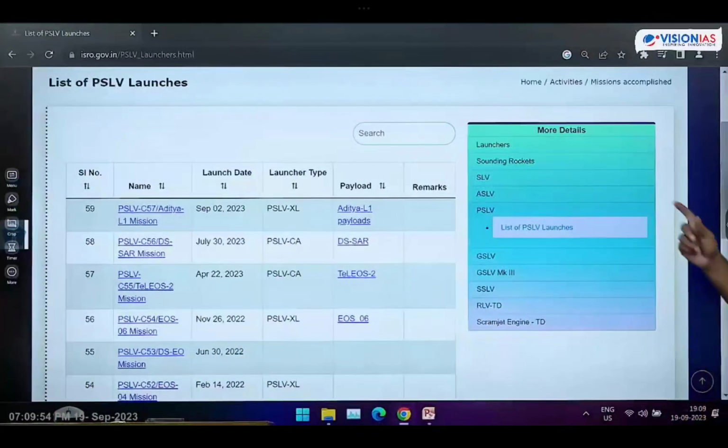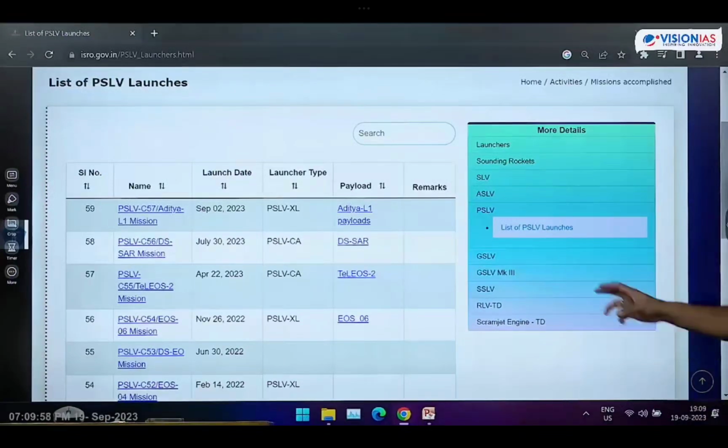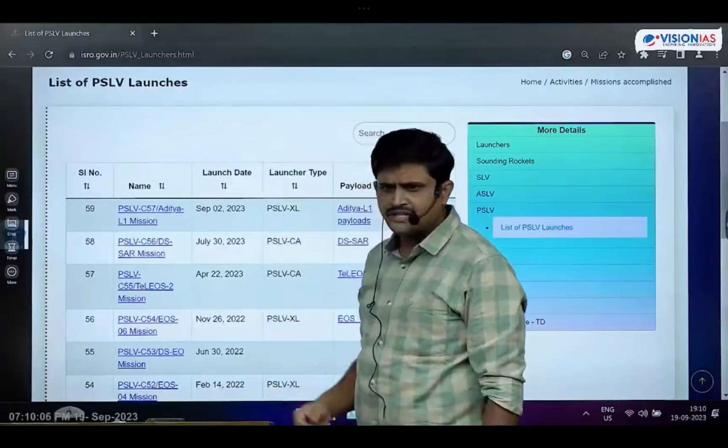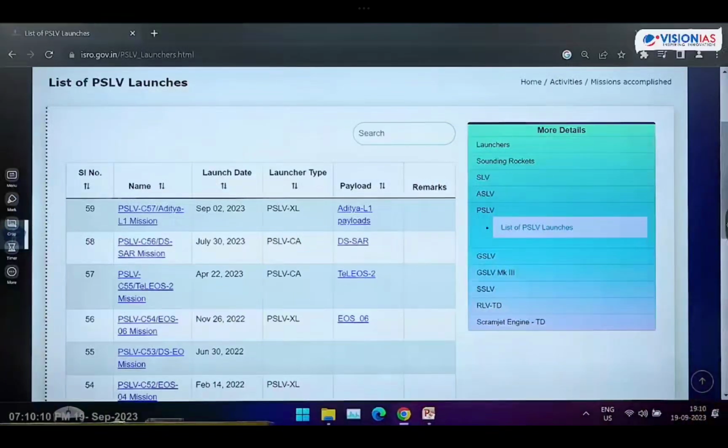Okay, because so far it has launched 59 times. How many launches have been completed? 59 launches have been completed. Out of 59, how many were successful? 57 are successful. Okay, make a note of it. So far it has launched 59 times. Out of it, 2 are failures.